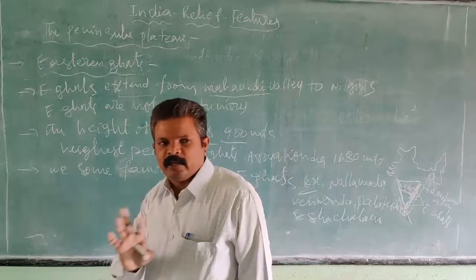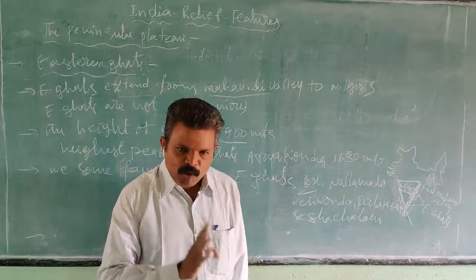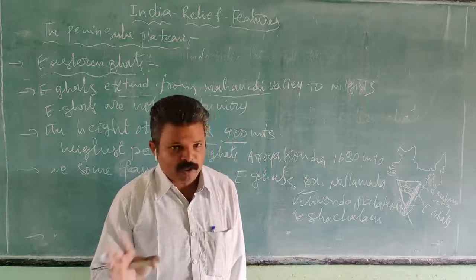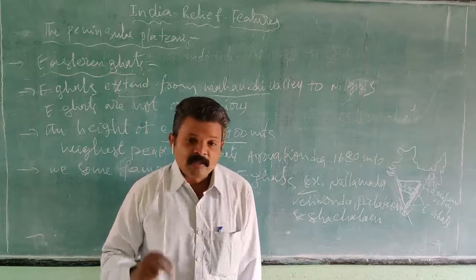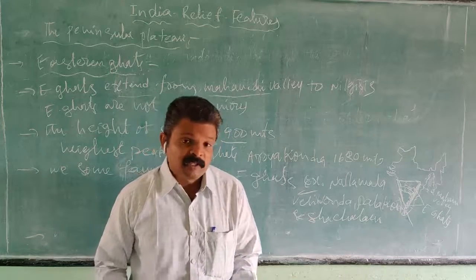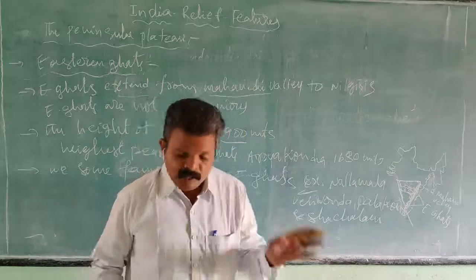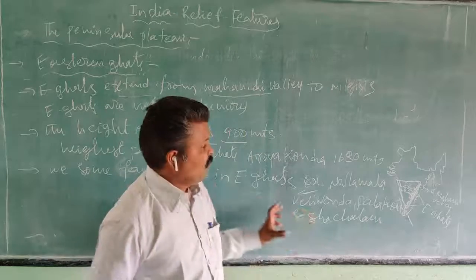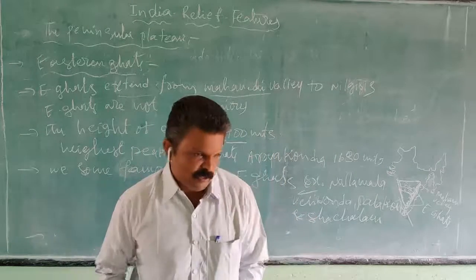Peninsular rivers are non-perennial rivers. They do not flow continuously throughout the year. In some months these rivers become dry. Seasonally, they flow in the Deccan Plateau in South India. That's why peninsular rivers are not perennial rivers.